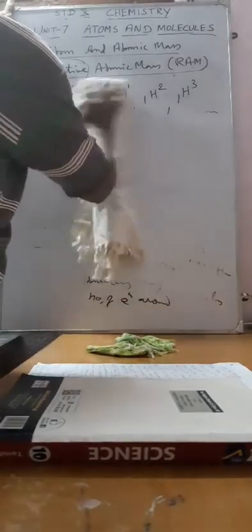So I will write the definition. There is also a definition for relative atomic mass.